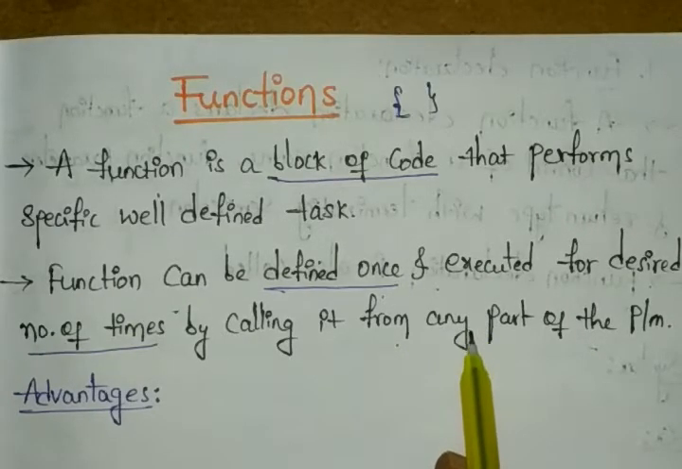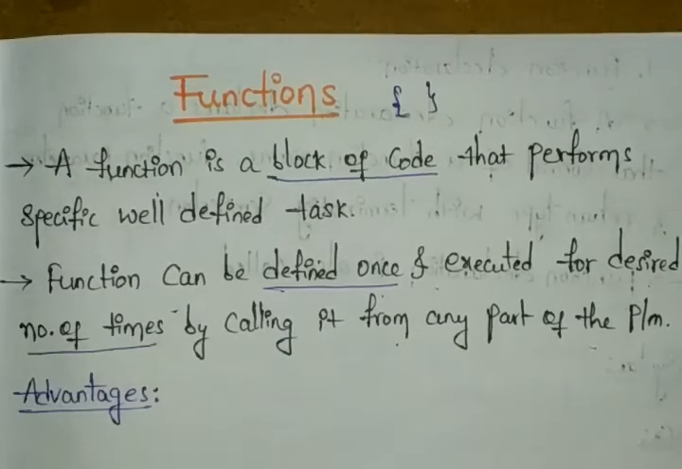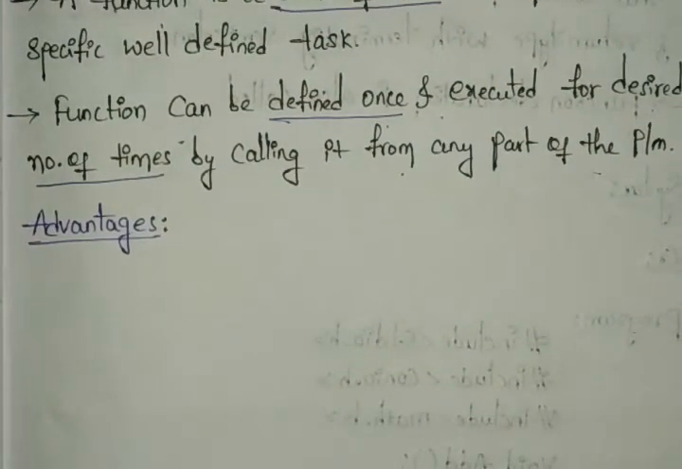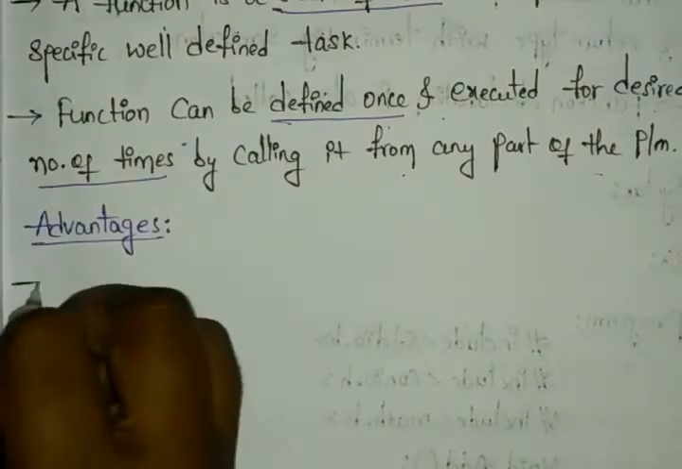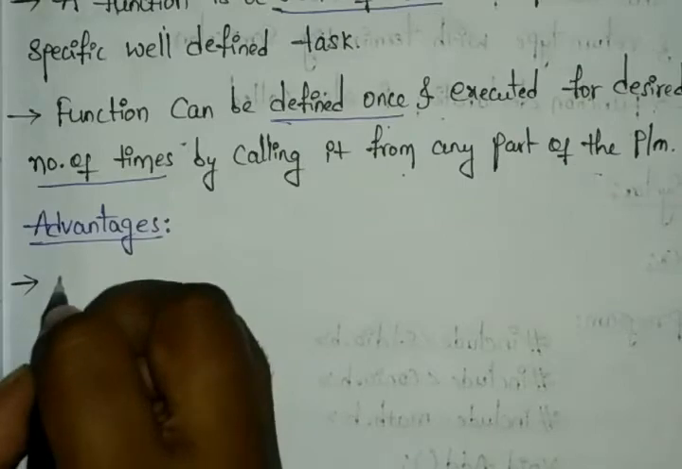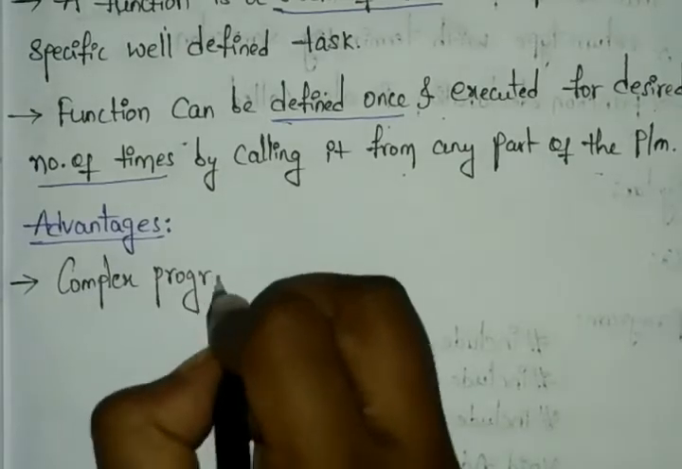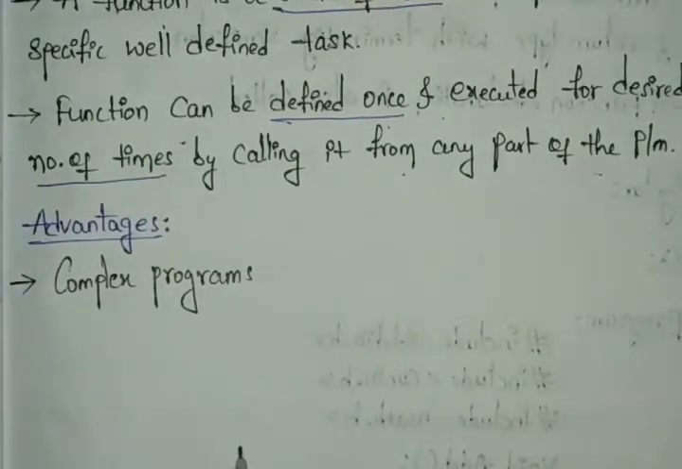Here are some advantages of using functions. Complex programs can be divided into small modules or subprograms. Complex programs are critical, and they cannot be handled by one function. For that case, we can create several functions.